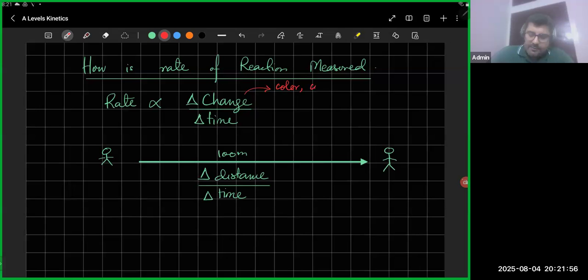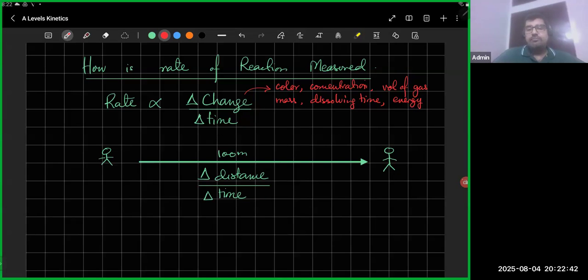It could be a change in concentration. How quickly is the concentration changing? Or there could be a change in the volume of gas. If 10 cm3 of gas is being produced, how quickly is that happening? You're going to time it. If it happens very quickly, it takes less time; if it happens very slowly, it takes more time. It could be a change in mass. It could be pretty much anything. How long something takes for dissolving, so the change could be the time required for dissolving something. It could be an energy change as well.